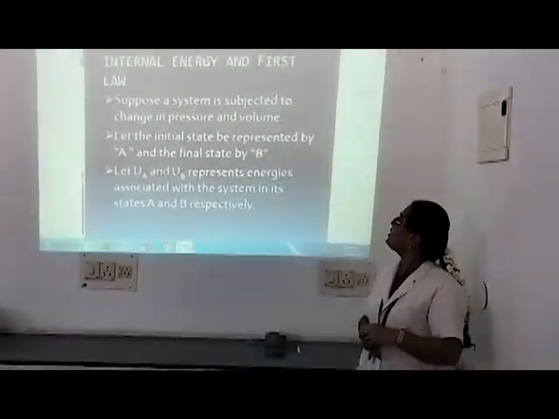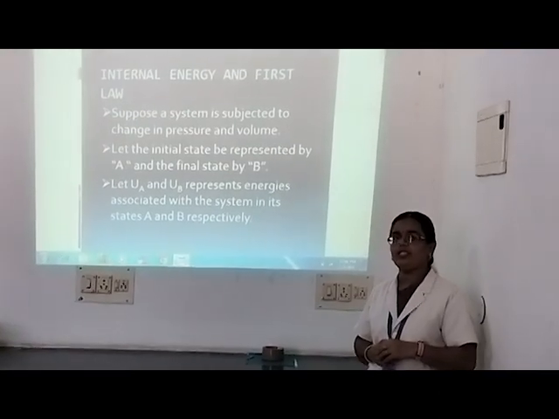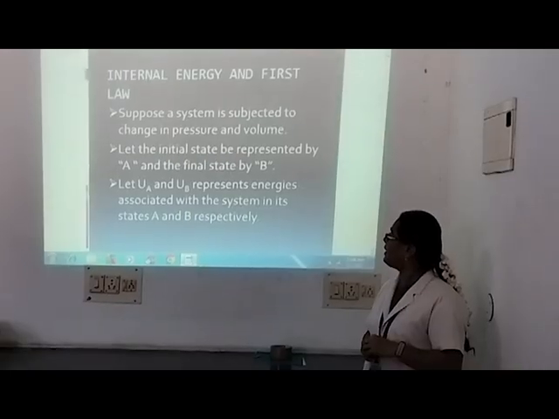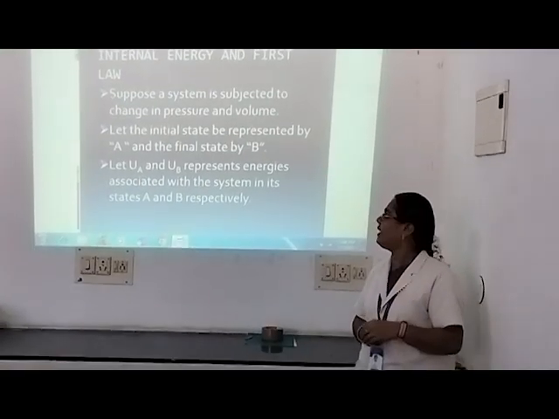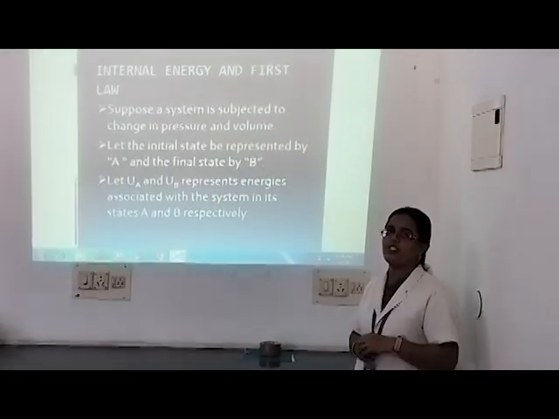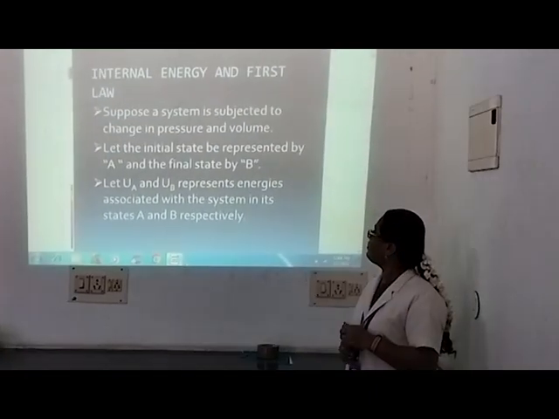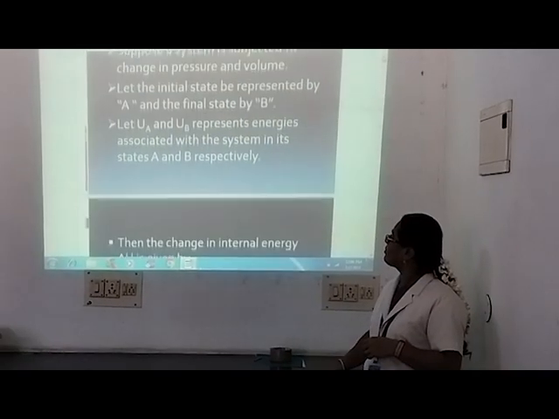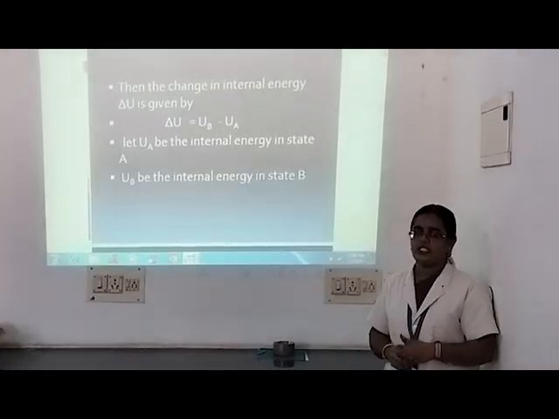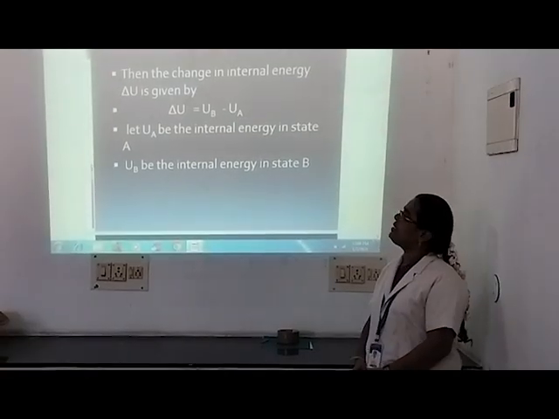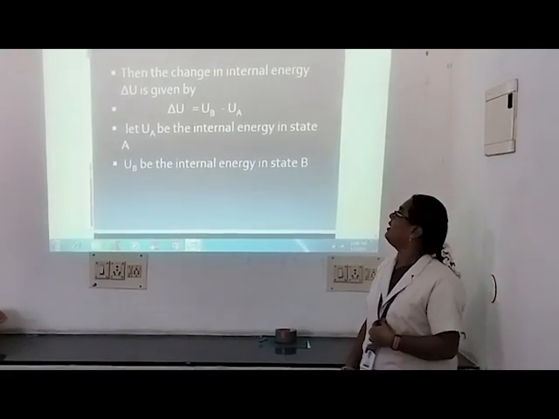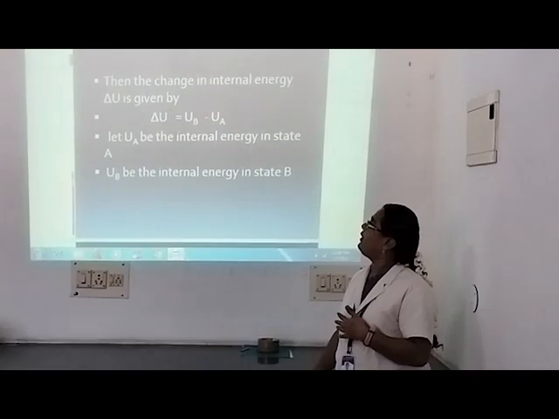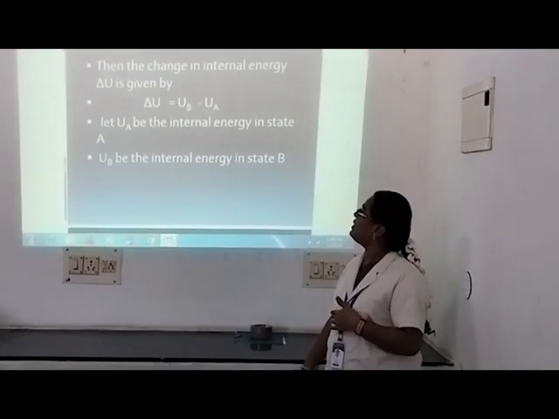Let the initial state be represented as A and the final state as B. So UA is the internal energy of the initial state and UB is the internal energy of the final state. The change in internal energy is delta U equal to UB minus UA.